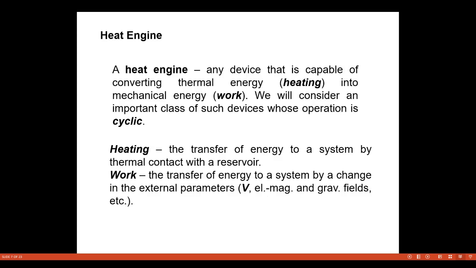Now, what is a heat engine? A heat engine is any device that is capable of converting thermal energy into mechanical energy. Let's consider an important class of such devices whose operation is cyclic. Heating is the transfer of energy to a system by thermal contact with a reservoir, while work is the transfer of energy to a system by changing the external parameters such as volume and so on.